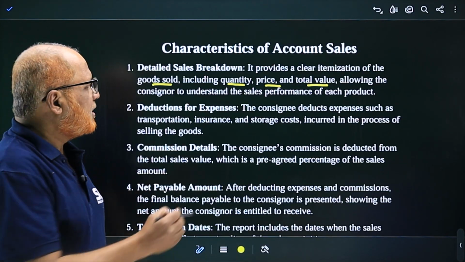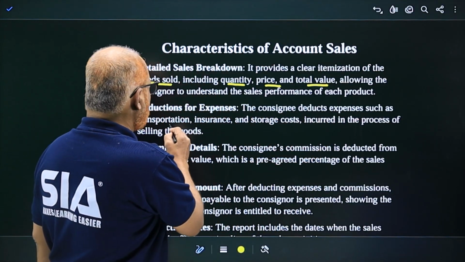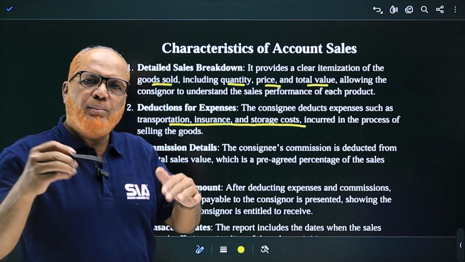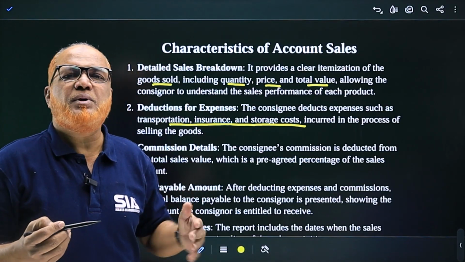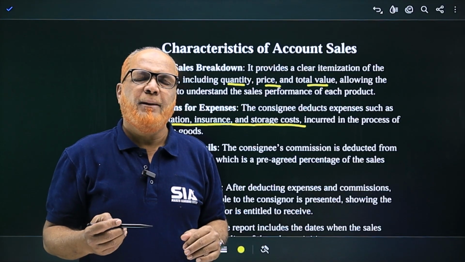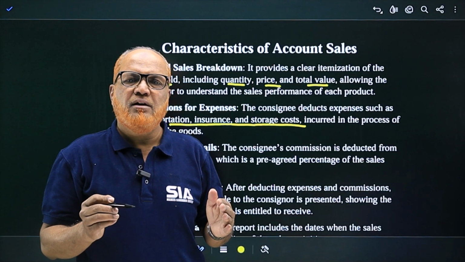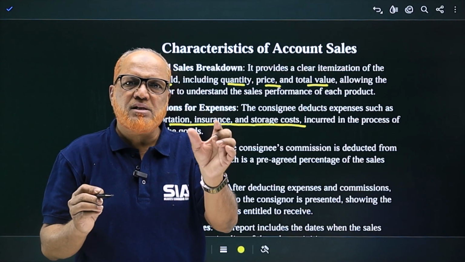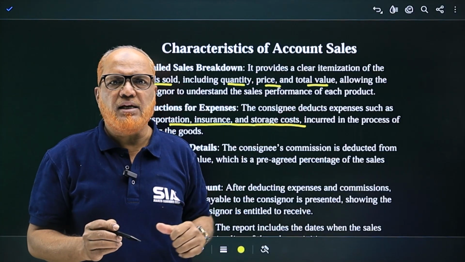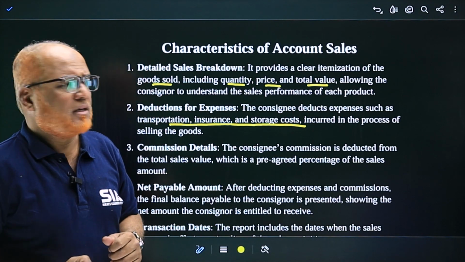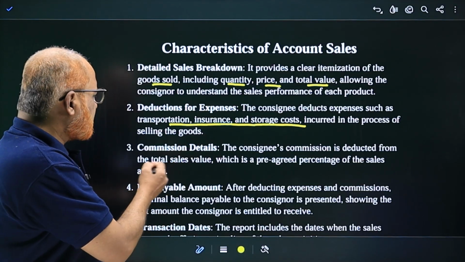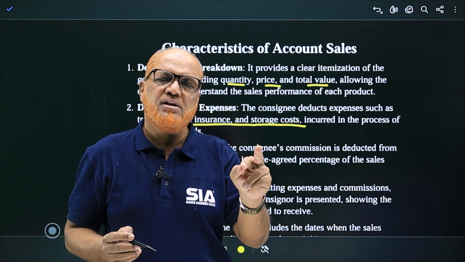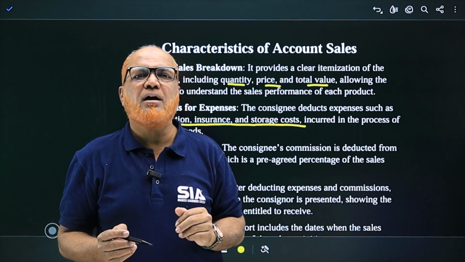Deductions for expenses. The consignee deducts expenses such as transportation, insurance, and storage cost. See here, expenses will be paid by the consignor, and also expenses may be paid by the consignee. So whatever expenses paid by consignee regarding storage, insurance, or transportation, all these expenses he will deduct from the sales. Now, commission details. The consignee's commission is deducted from the total sales value. Two things he will deduct. He will deduct the expenses incurred and he will deduct the commission.